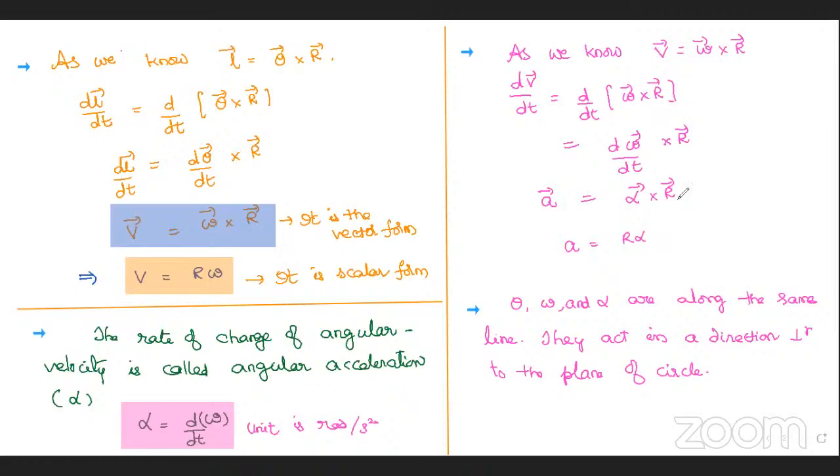Here also confidently I say, Lakshmi, Gayatri: r is in the plane of the circle, the radius. Alpha is perpendicular to the plane of the circle. Again, the angle between them is 90 degrees. So straight away I can say here a is equal to r alpha, without second thought. So here, this one is the vector form and the later one is the scalar form. This is a brief introduction to the main physical quantities which are required to explain circular motion.